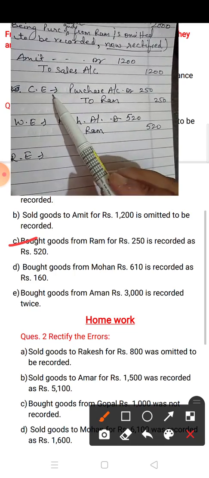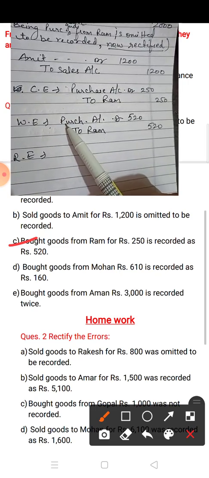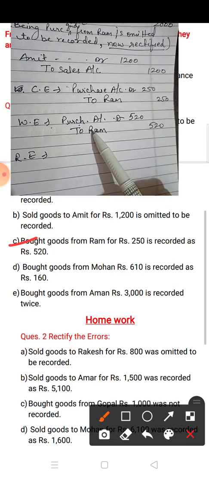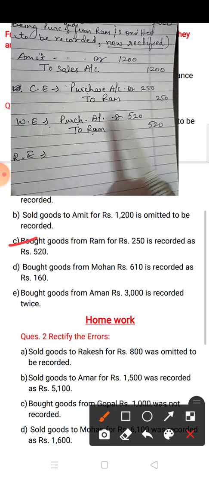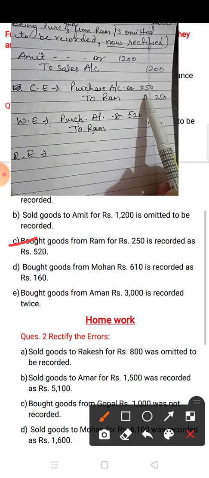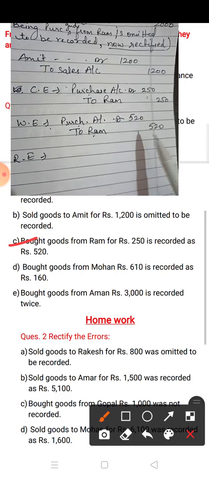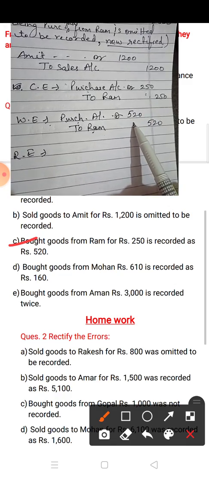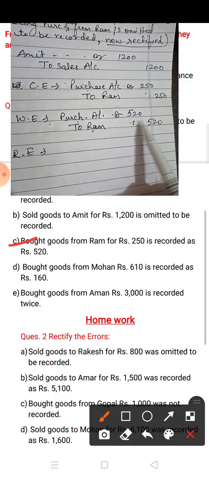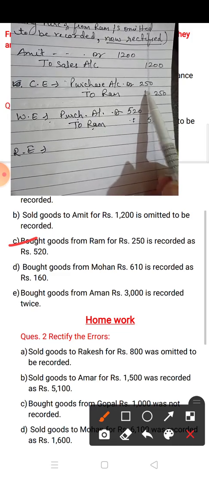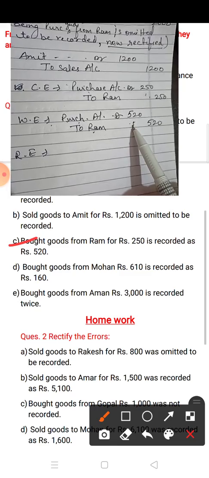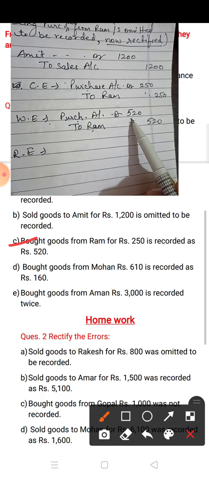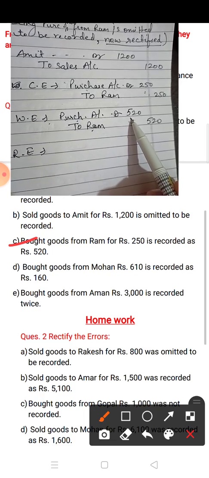You can observe these two entries, correct entry and wrong entry. In this you can see the entry is correct, purchase to Ram, but the amount is incorrect. The correct amount is 250, but it is written 520, which is more. So you have to deduct the amount to make it 250. How will you rectify this 520?